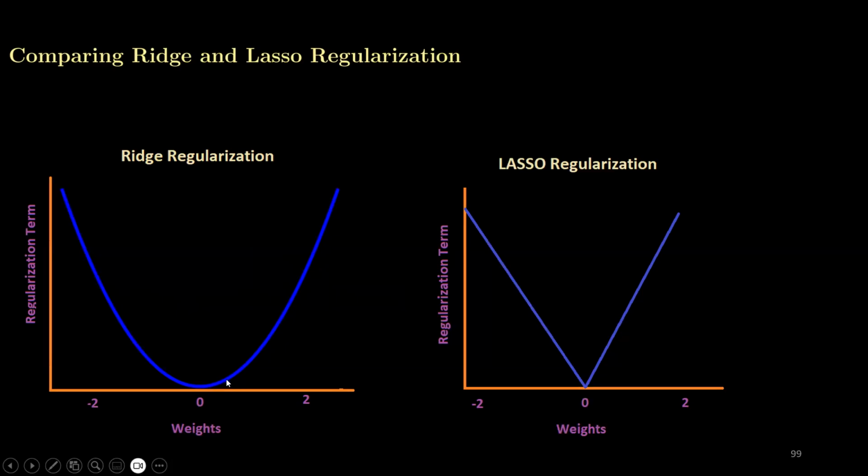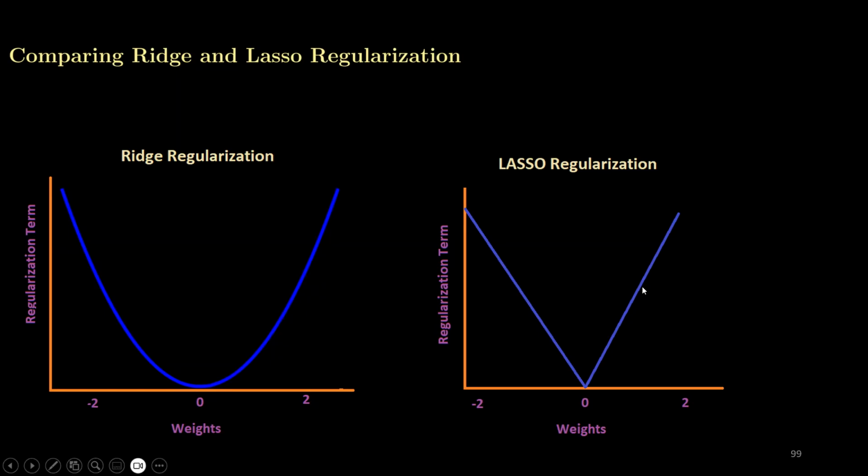On the other hand, when the weights are small, the slope is less. That's why it is not necessary that the small weights get to a zero value. That is what happens in case of ridge regression. Because if the value of a weight is 0.1, by taking the square of 0.1, we will get 0.01, which is not exactly equal to 0, but close to 0. So in ridge regression, when the weights are high, the penalty is more, and when the weights are low, the penalty is less.